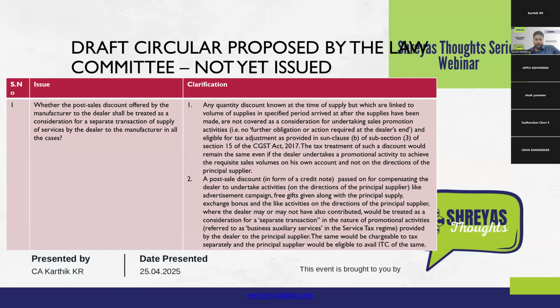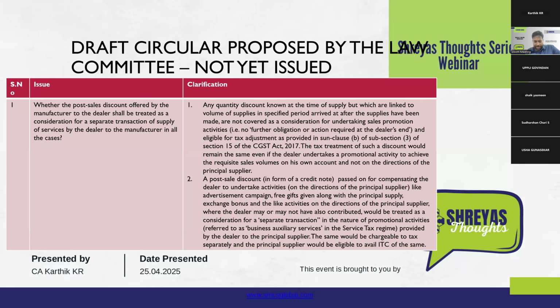But this circular proposed that if the activity was to be undertaken with the recipient on the direction of the principal supplier, then it will be treated as a separate supply, a separate transaction as a business ancillary transaction. That is what the earlier circular was also telling. But this circular gives clarity on when and on what activities: only in the case where the direction is provided by the principal supplier will this activity be considered as a business ancillary service and taxed separately.